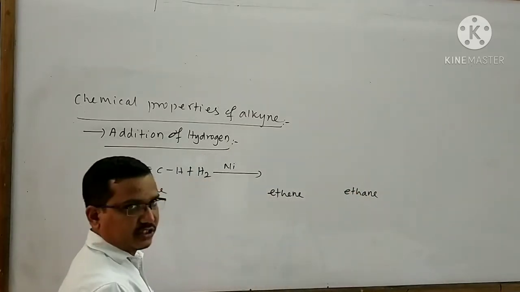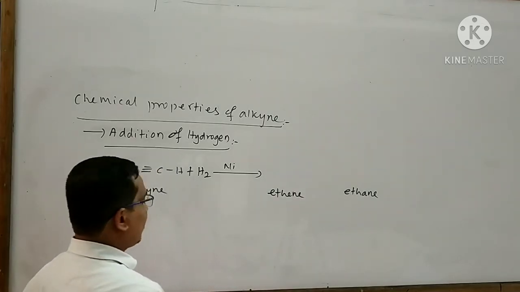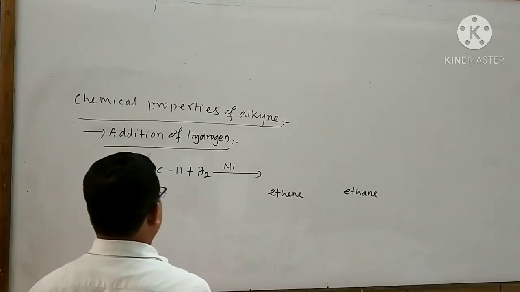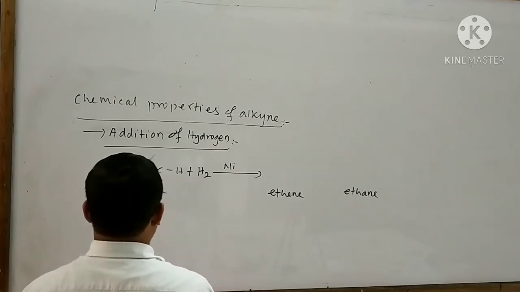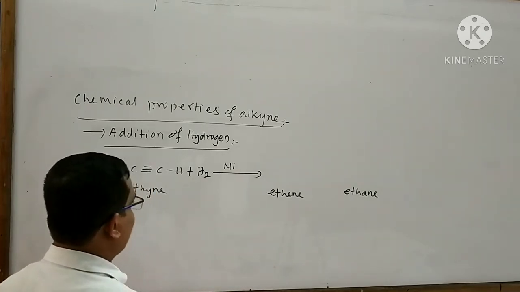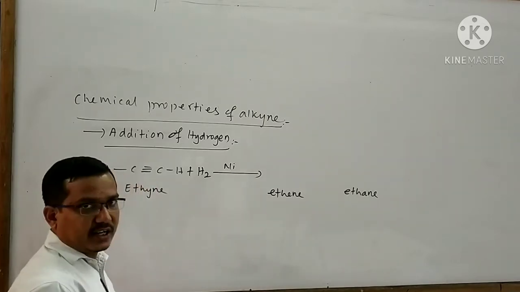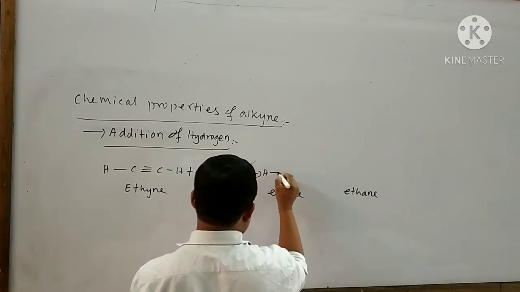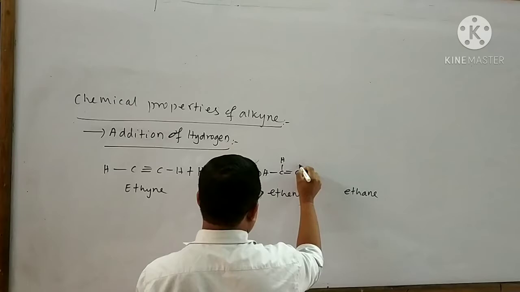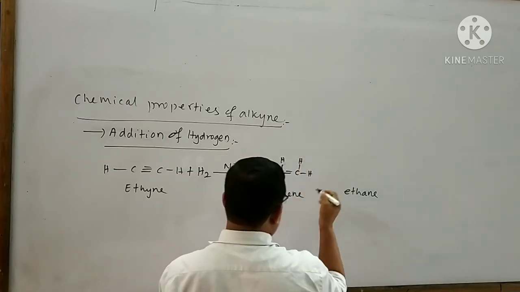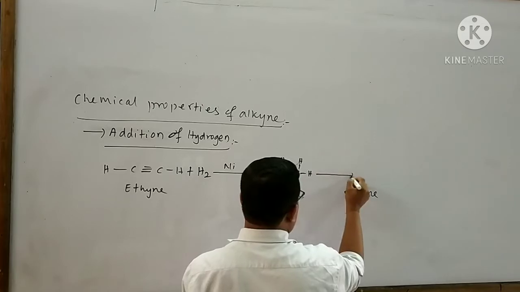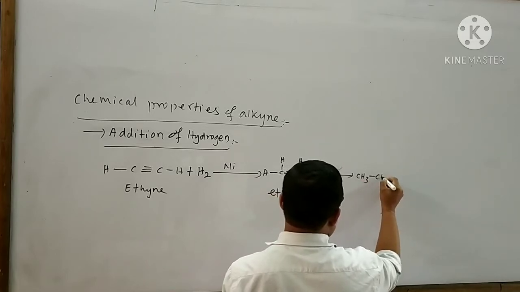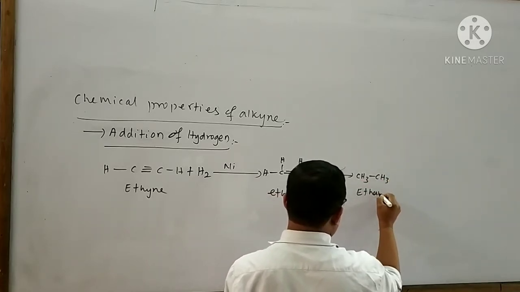This reaction was already discussed in the methods of preparation of alkane. Generally, we discussed the Sabatier-Senderens reaction, in which reduction of alkyne takes place for the formation of ethane. Here I can write H-C≡C-H, then H2C=CH2. Now ethene is subjected to reaction with hydrogen in the presence of nickel catalyst, then ethane is formed. This is ethane.